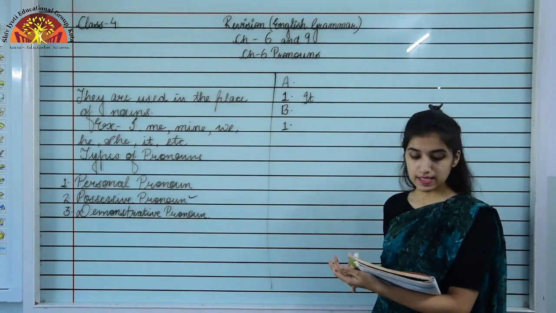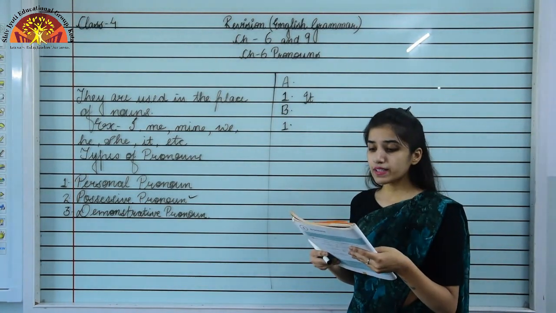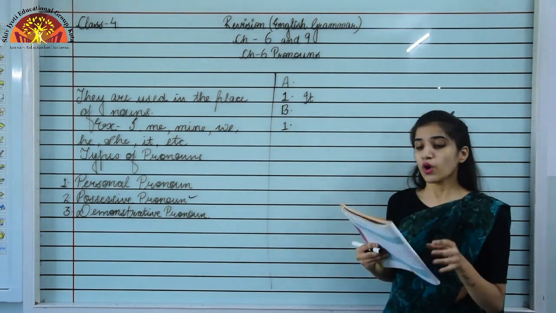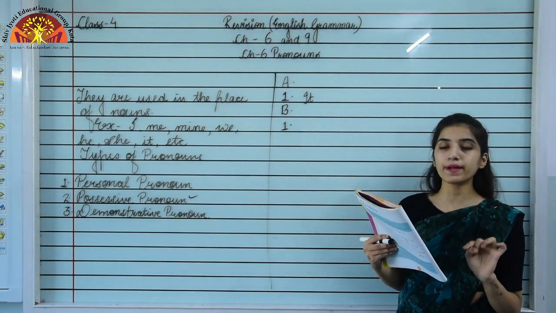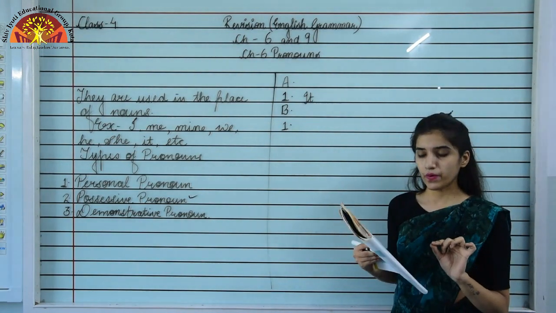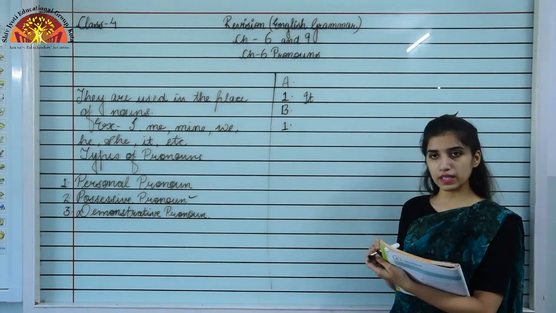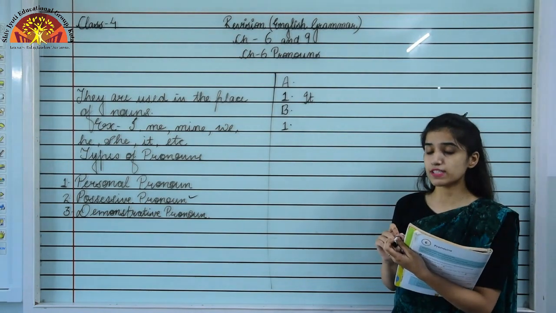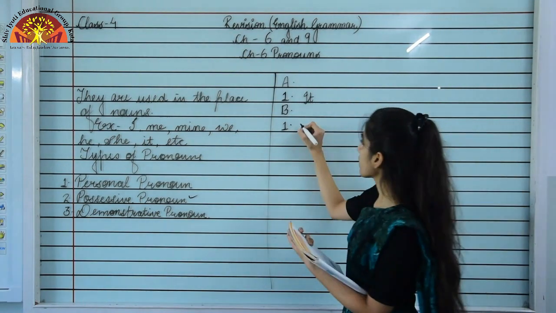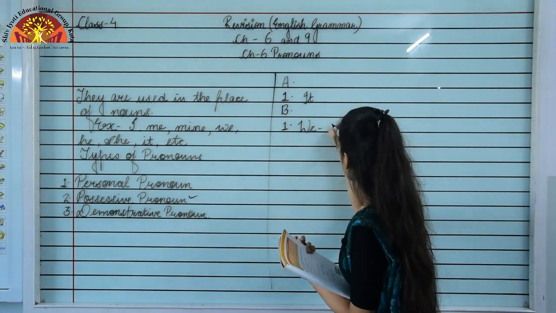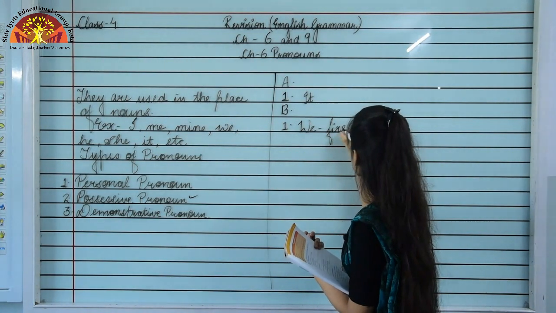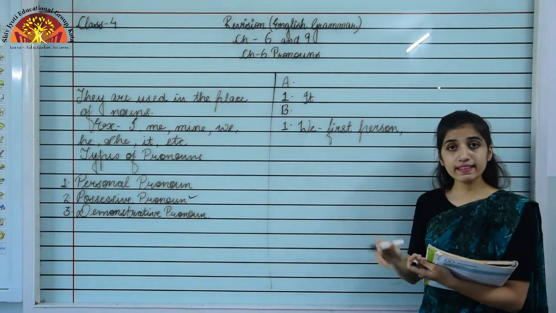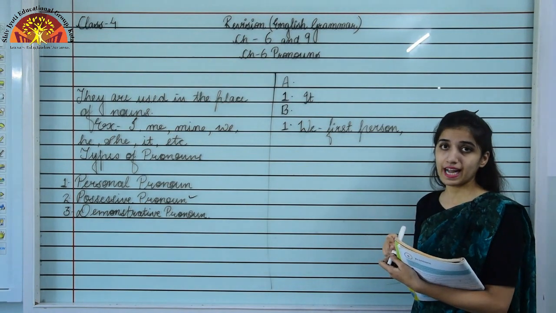So the first sentence is: We will take part in the marathon. It is on Monday. The first personal pronoun in this sentence is we. It belongs to the personal pronouns. So this pronoun, we, is of which person? That is first person. So we will write we, and then first person. And there is one more personal pronoun, that is it.